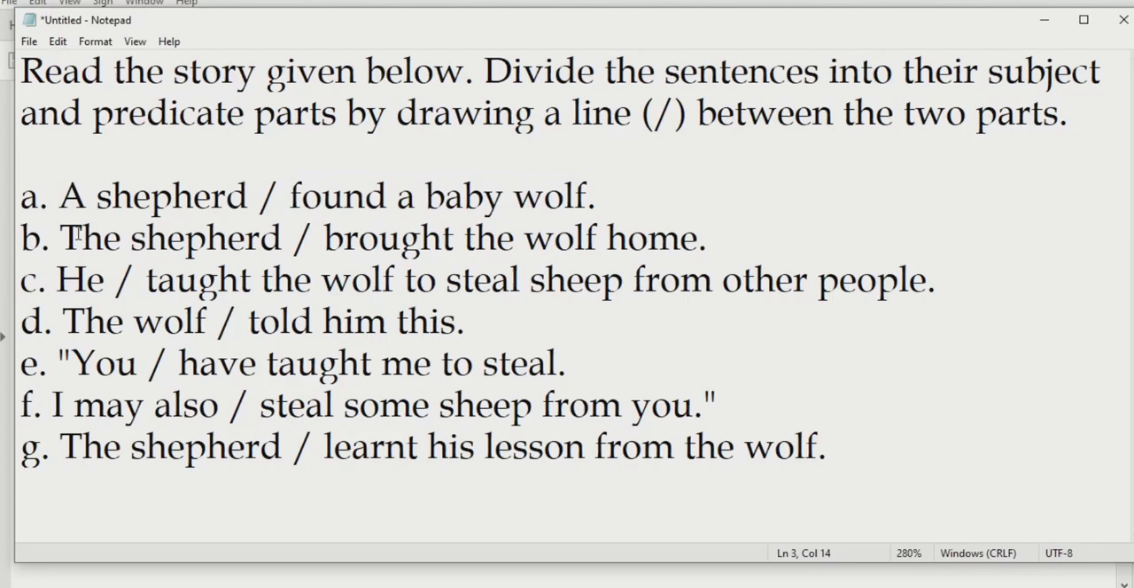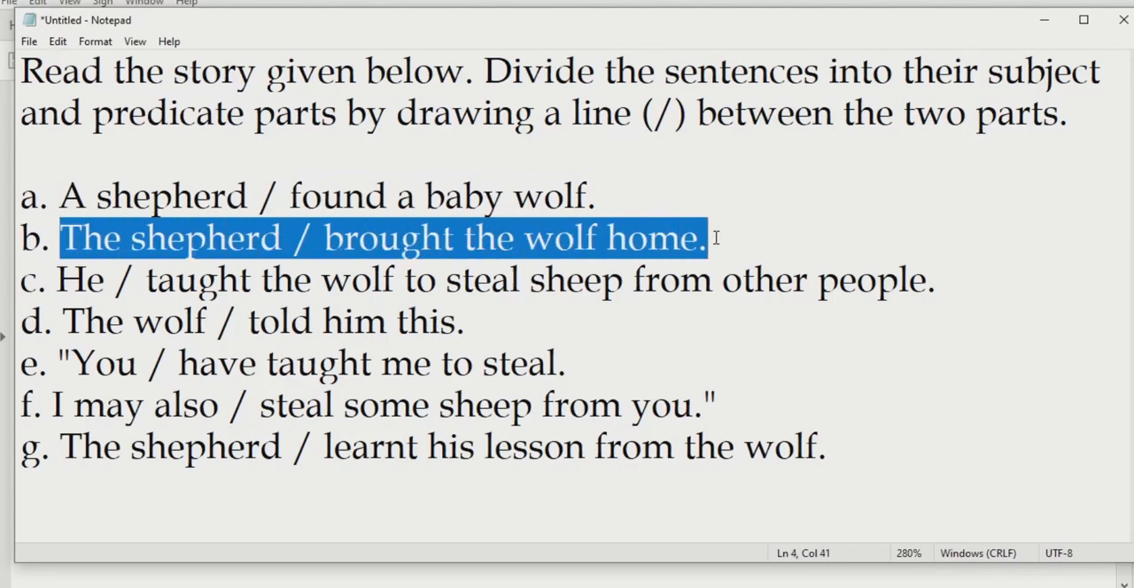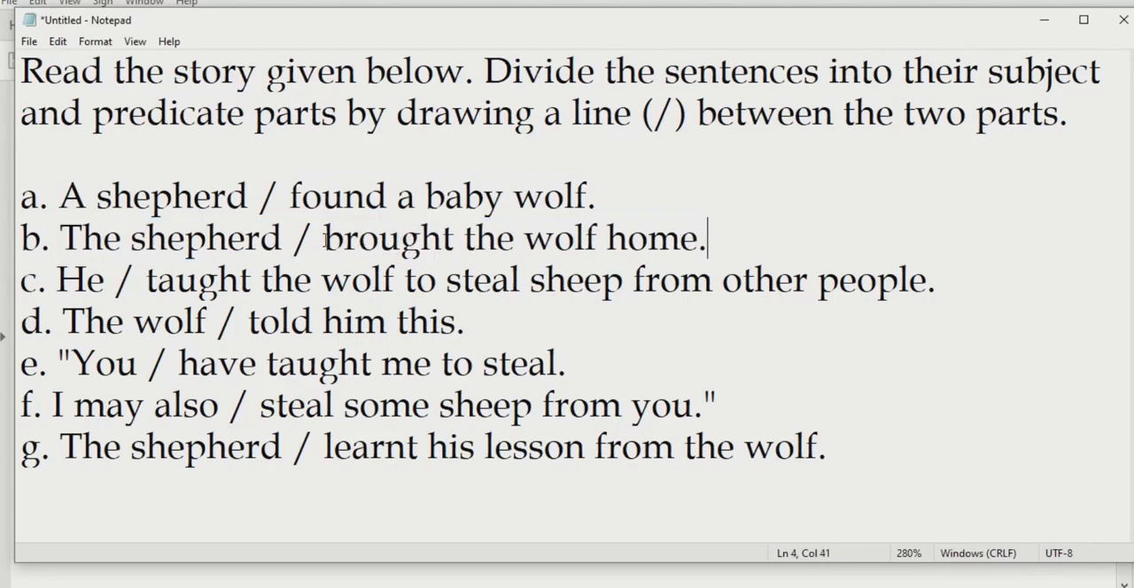Next one. The shepherd brought the wolf home. The verb over here is brought. So we will put a line over here which divides the sentence into subject, that is the shepherd, and predicate, that is brought the wolf home.